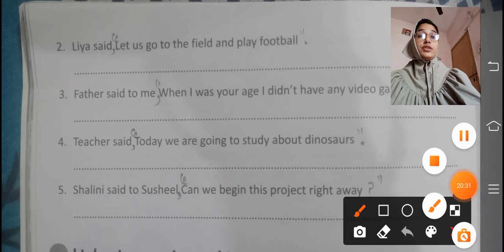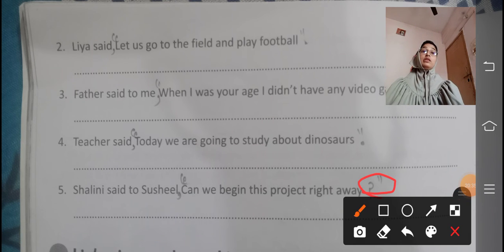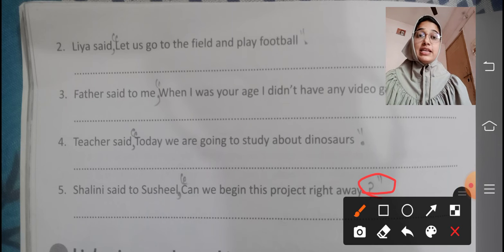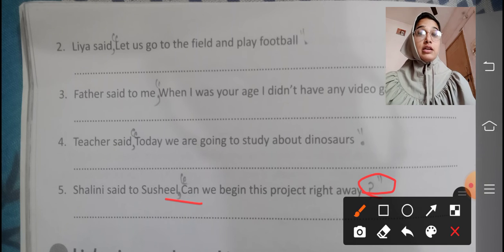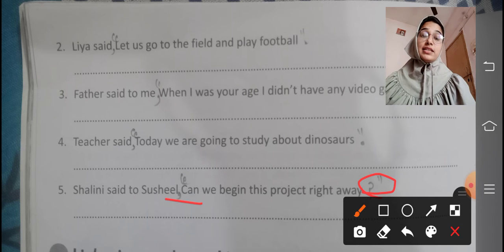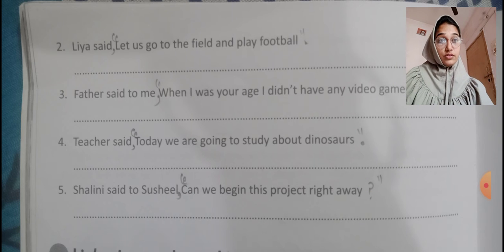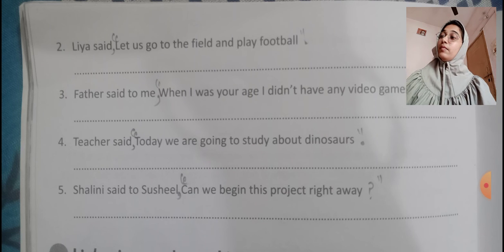You can see the question mark here. So here, you will keep three punctuations. First is: Shalini said to Sushil, comma, inverted commas start, Can we begin this project right away? question mark, inverted commas close. So that is how you punctuate the sentences.